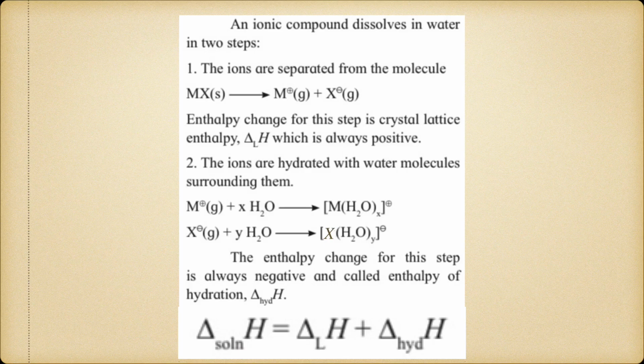And once the ions are formed, now these ions are hydrated with water molecules surrounding them. This is the second step. The enthalpy change for this step is always negative and is called the enthalpy of hydration, and it is represented by ΔhydH. So what will be the enthalpy of solution then? It is the sum of the enthalpies of crystal lattice and hydration.